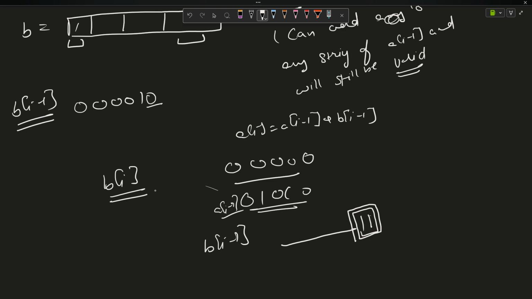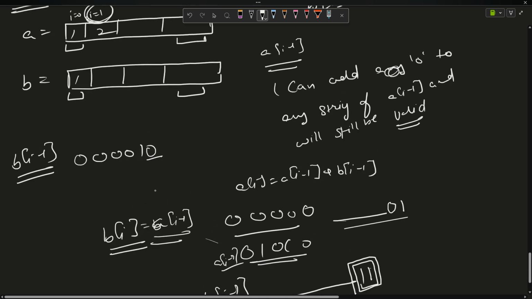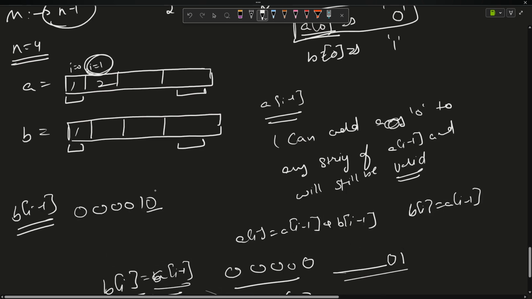So what will I do? B of I is only equal to A of I minus 1. Why? Because if a string is ending with 0, this is a valid path. If I apply 1 here, it is still a valid path. So B of I equals A of I minus 1. This is the only thing you have to do.